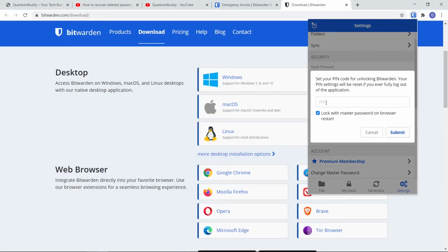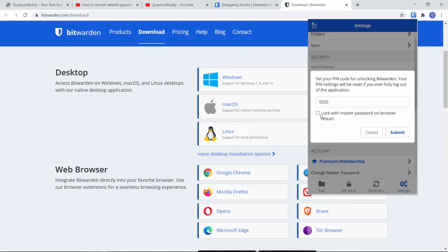So when you do this pin, it will ask you to enter the pin, and this pin is specific to this extension only. If you are installing the same extension in another browser, you have to set up another pin, or you can use the same pin, but it is local to that only. So let us go with some random numbers.